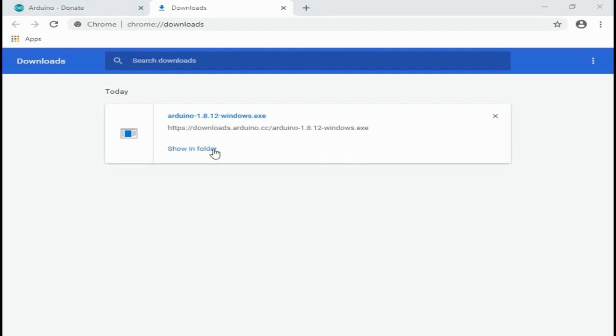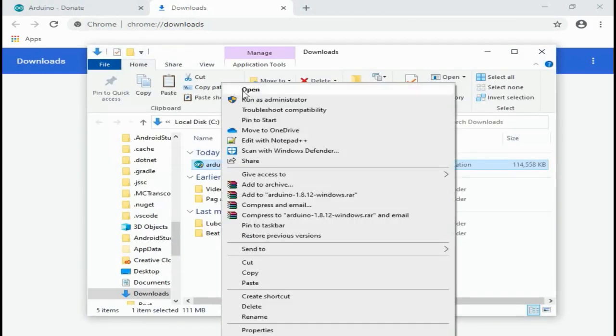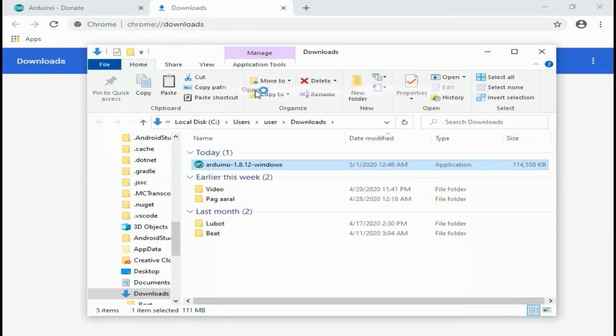Okay, right after that, click show folder and then open the Arduino IDE installer.